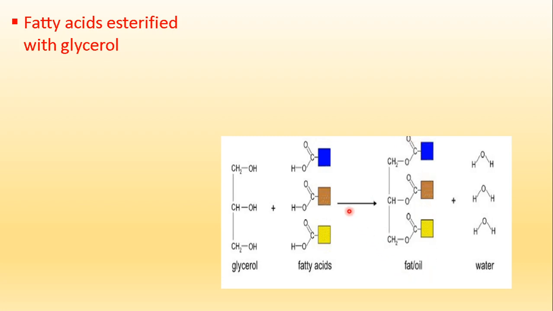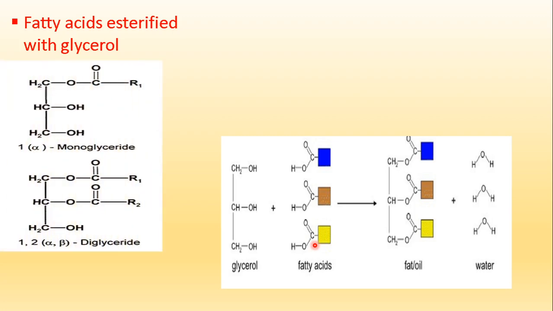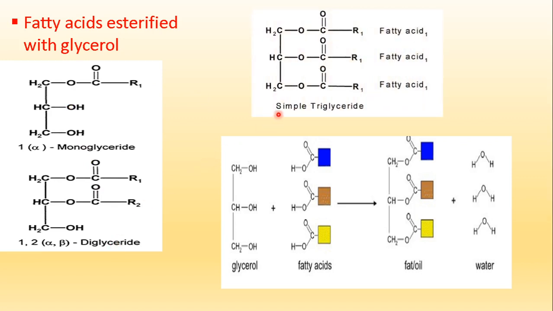Now how many fatty acids are linking together? According to that, we further classify the fats or oils as monoglyceride, when only 1 fatty acid is linked to the glycerol. If 2, we classify it as diglyceride, and if 3, triglyceride. So mono, di and triglycerides are the 3 types of fats and oils which are formed by esterification of fatty acids with glycerol.